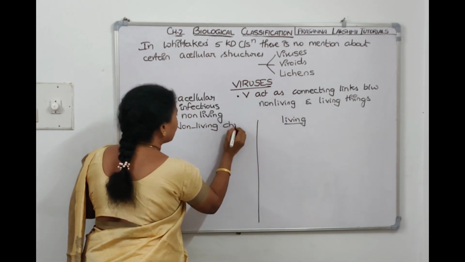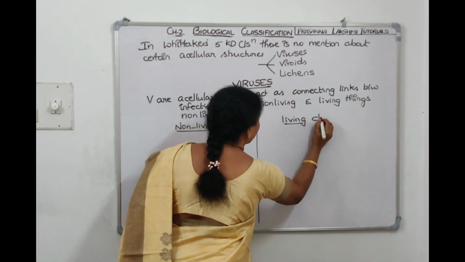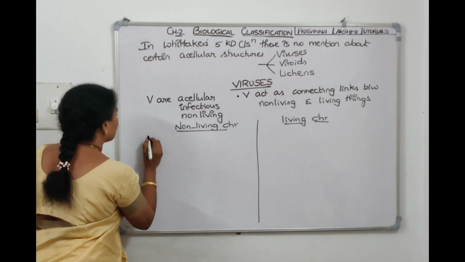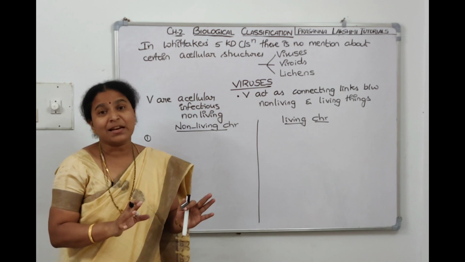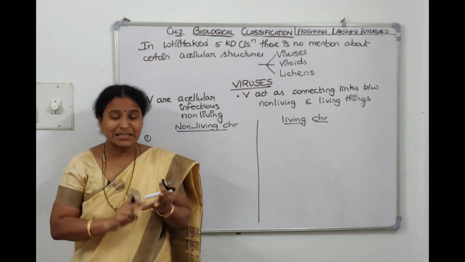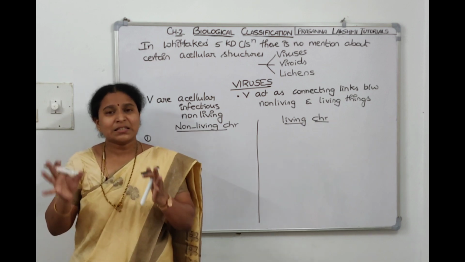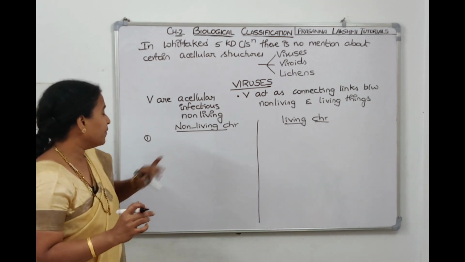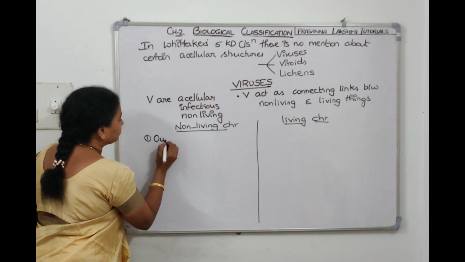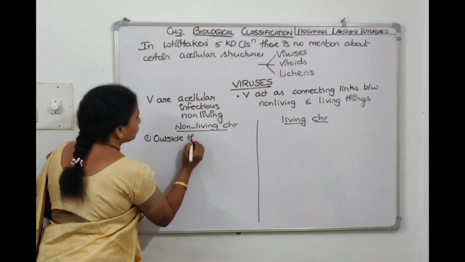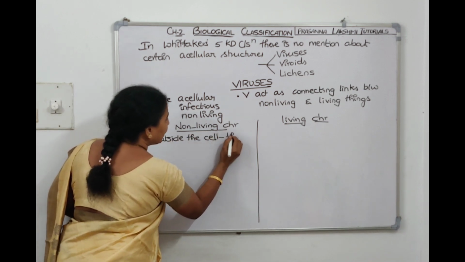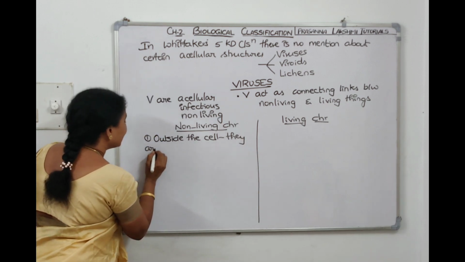Now let us see what are the non-living characters viruses possess and what are the living characters viruses possess. Now virus, if it is outside the body, outside the host, then we tell it is crystalline, an inert solid substance. It's not like a cell, it's just crystalline as a chemical. So the non-living character is outside the cell, they are inert.